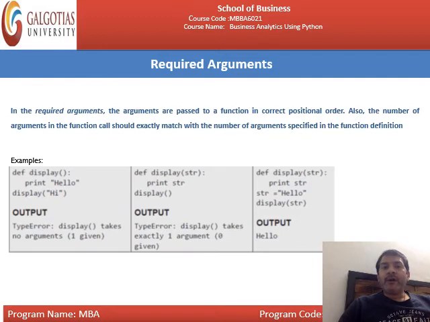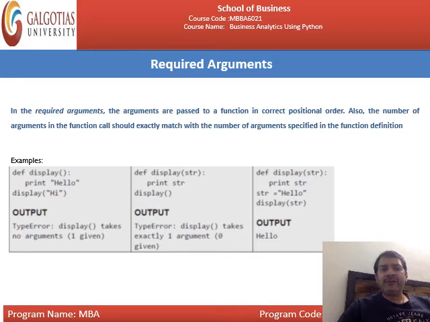Next is required arguments. In required arguments, the arguments are passed to a function in correct positional order. Also, the number of arguments in the function call should exactly match the number of arguments specified in the function definition. Leave those types of things, you can read them later also. Just focus on the examples.